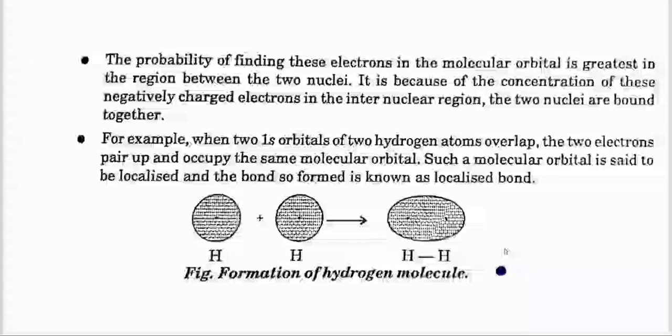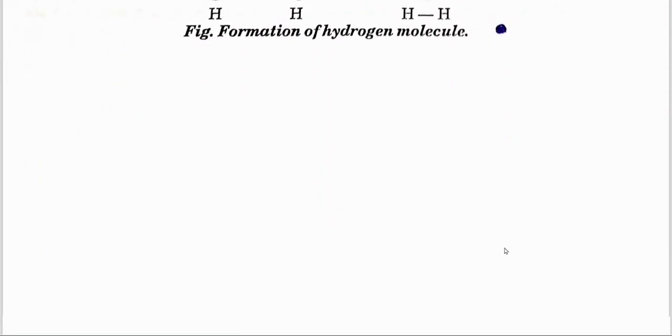For example, when two 1s orbitals of two hydrogen atoms overlap, the two electrons pair up and occupy the same molecular orbital. Such a molecular orbital is said to be localized, and the bond so formed is known as a localized bond. Here you can see the formation of the hydrogen molecule.